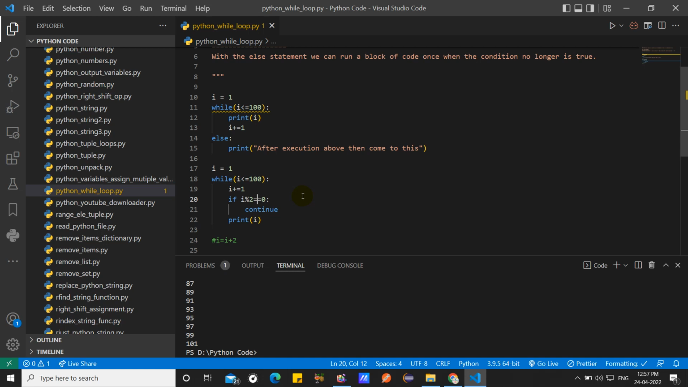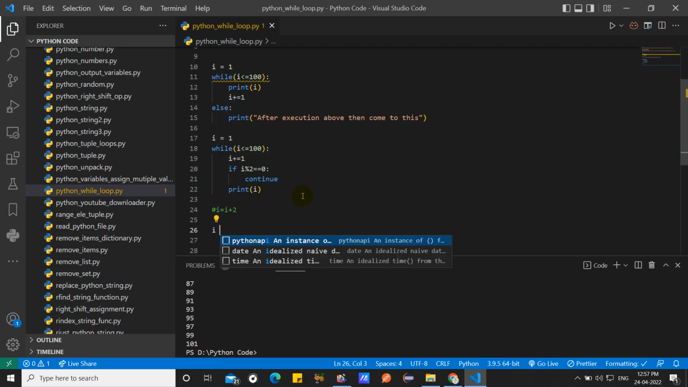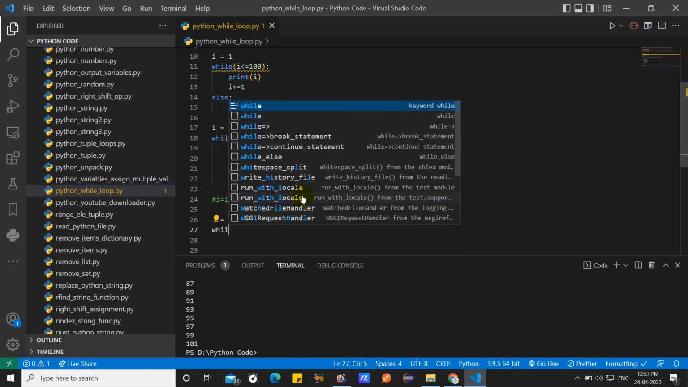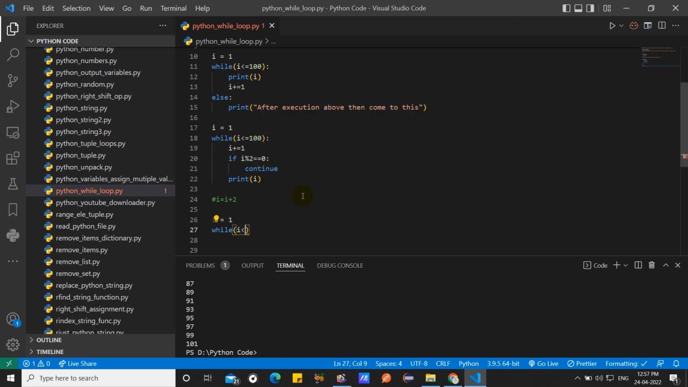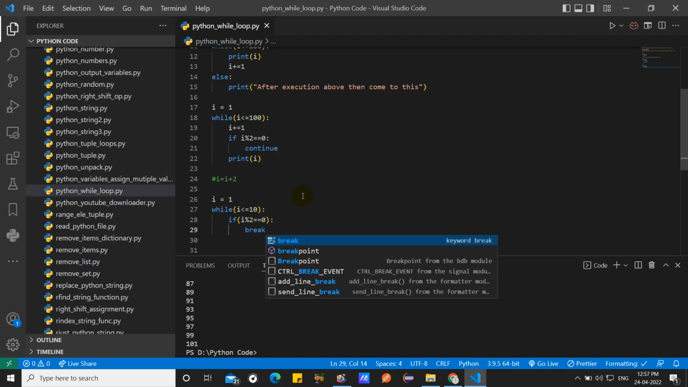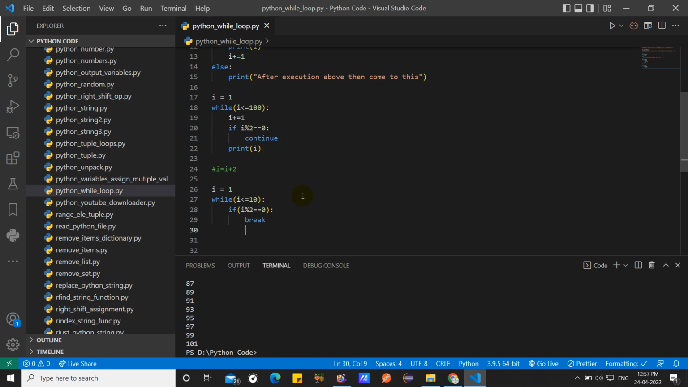Okay, understand? So this is the process of how continue is going to work. But in this case, if I am using break, break means stop. How is it going to stop here? See. First of all, I have to write i equal to 1, then while, within the bracket, i less than equal to 10, colon, then if i modulo 2 equal to 0, then colon break. Then print i.